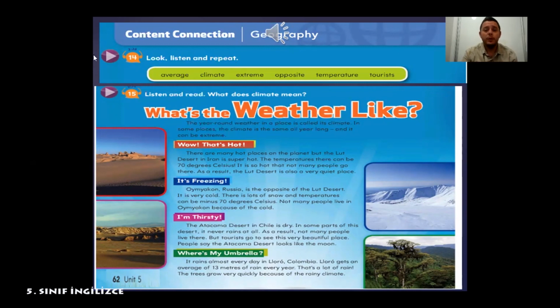So, we have to learn the meaning of these 6 new words so that we can understand what we're going to talk about. Tourist means just like in Turkish, tourist. It doesn't change. Everybody knows this word. Average means in Turkish, ortalama. And climate means iklim. And extreme is the most important word here. Extreme means sıra dışı. Opposite means zıt, karşıt. And temperature means sıcaklık.